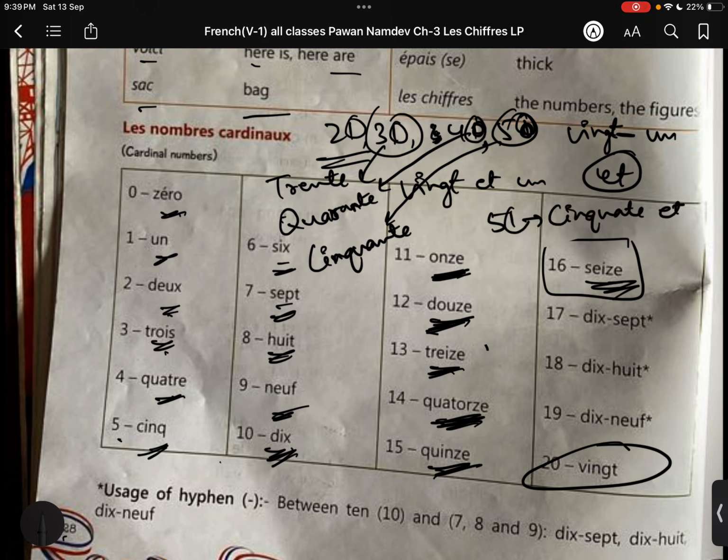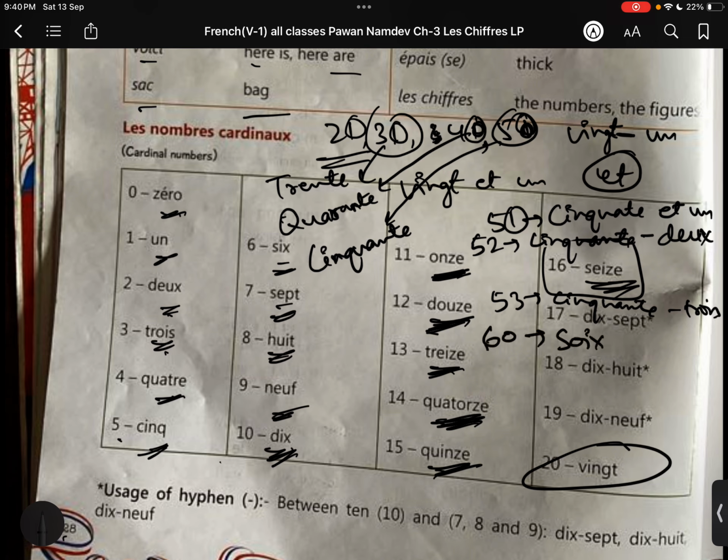Since it's a 1 here, 50 and cinquante, 52 would be cinquante. Now we will not use et, we just use that symbol, the dash. Cinquante-deux. 53 would be cinquante, same spelling, cinquante-trois. Okay, till whatever you wish. 60 is soixante. Soixante. For 70 we don't have a word.